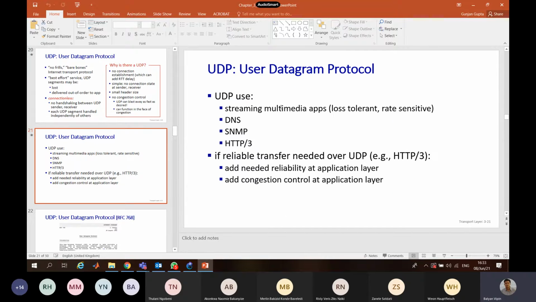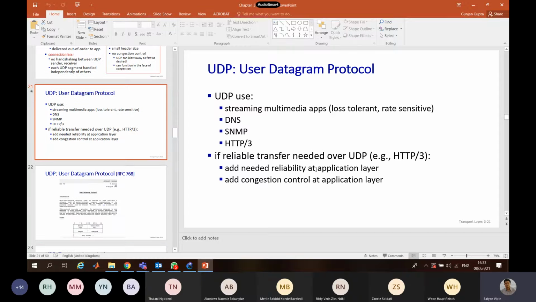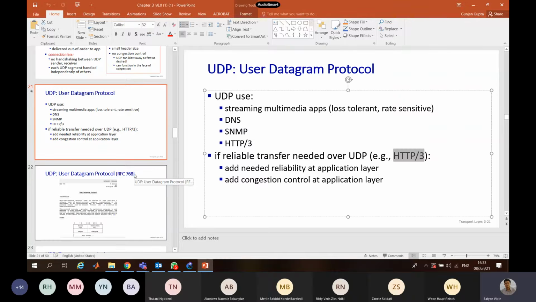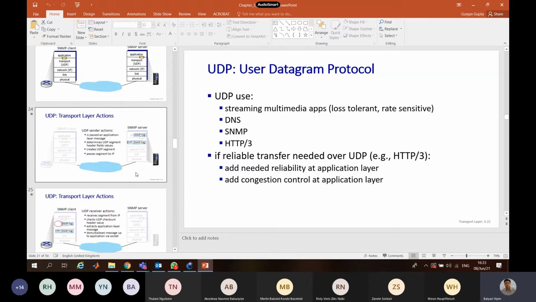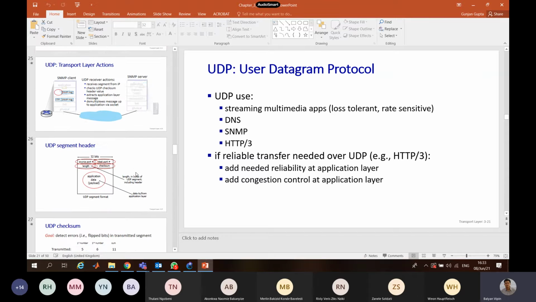I don't know what. Yeah, it's showing now. Sorry. So where we are using UDP. And if we need reliable communication over UDP, then we use this version of it for HTTP. And how is it different from TCP?